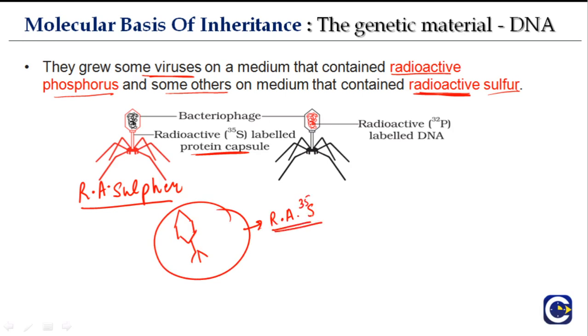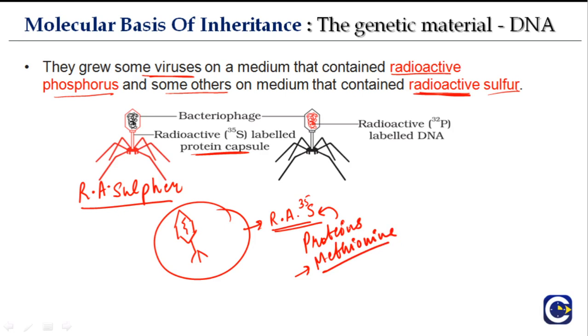But this phage doesn't contain any radioactivity to begin with, because in nature, phages do not have any radioactivity. But what phages have is proteins, and proteins contain sulfur. Why do proteins contain sulfur? Certain amino acids are sulfur containing, for example methionine. Methionine is an amino acid. If you don't know, you will definitely learn about this in the later chapters.